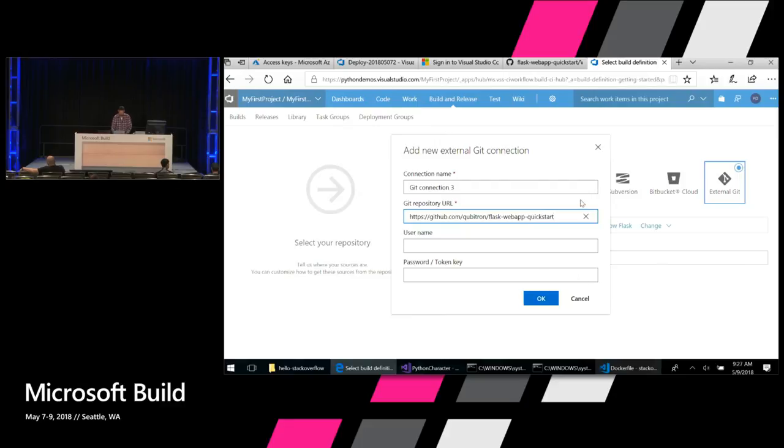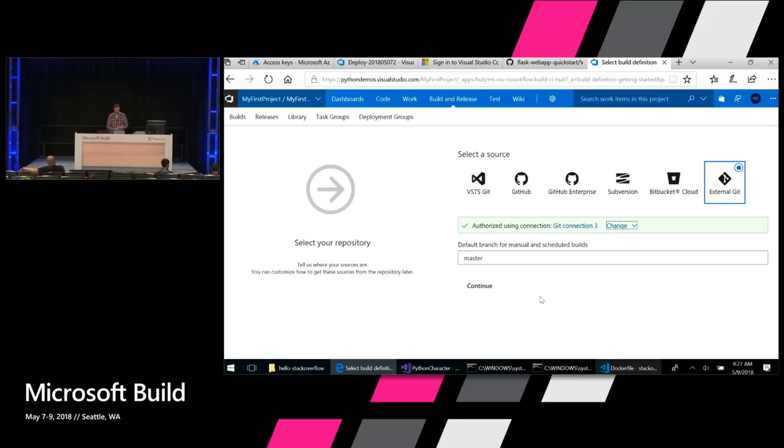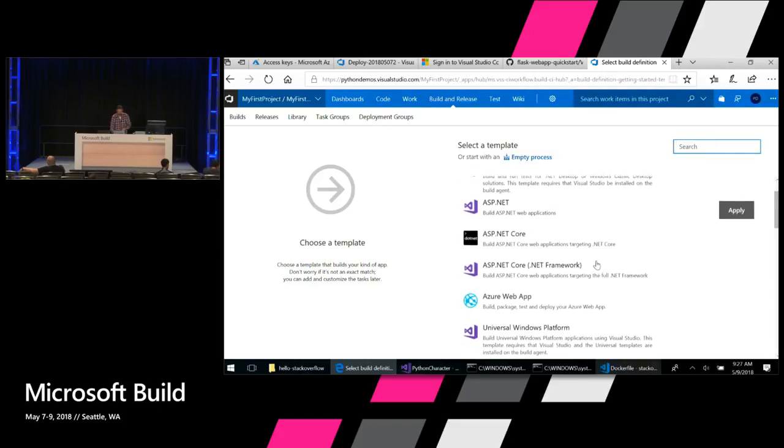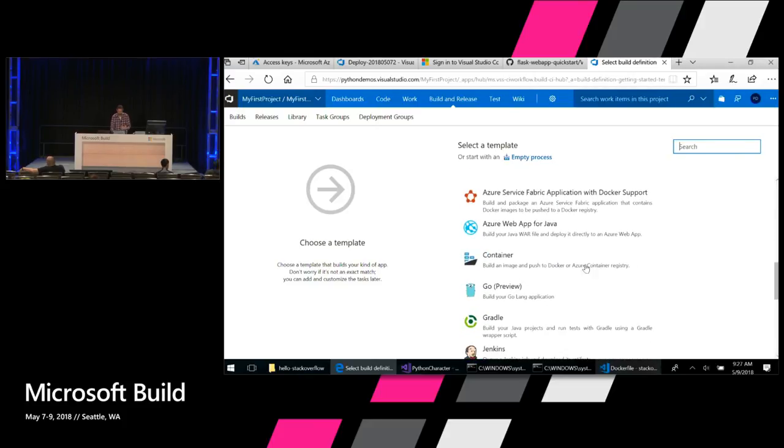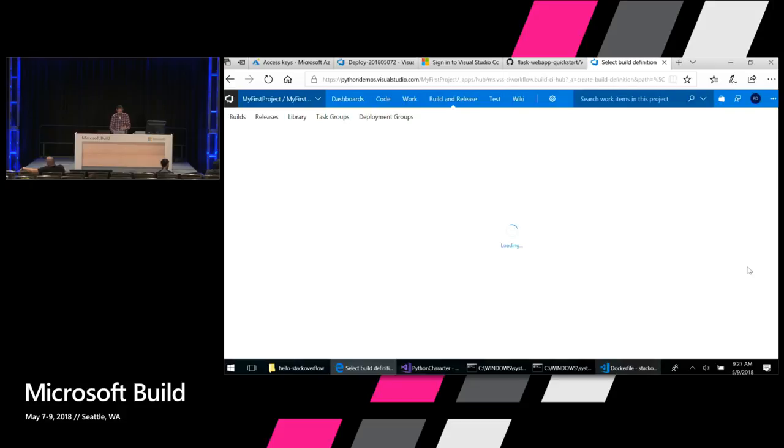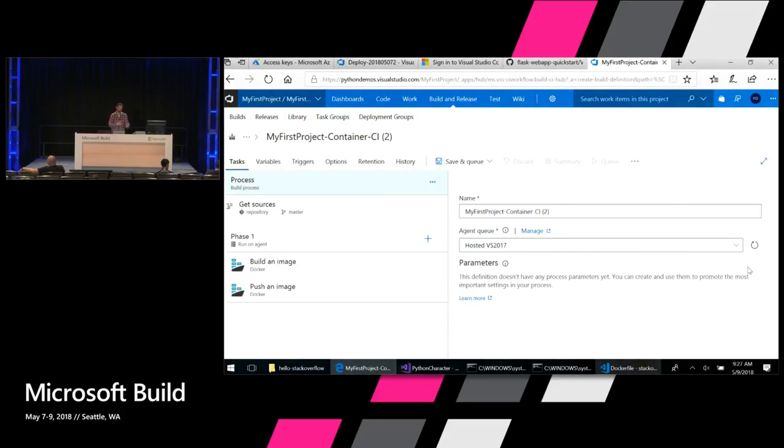Flask web app quick start, or sorry, wrong one. Stack Overflow dash Flask. We'll click OK. And hit continue. And so we have a bunch of templates here that you can use to build your app. We're going to start with the container template here. So we'll click apply, and that'll go ahead and create a standard build and push task here.